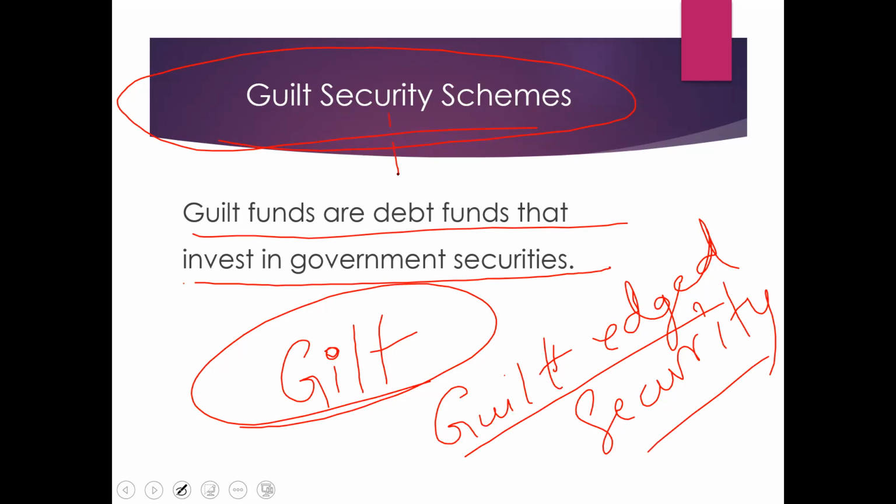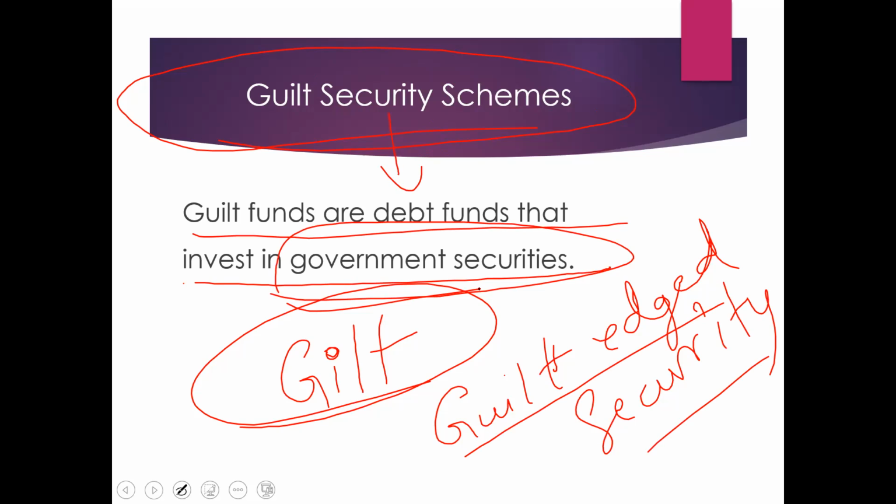The collected amount is to be invested only in government securities. That is nothing but gilt security schemes or gilt edged funds. Hope you are clear. If the collected amount is invested only in government securities, then it is a gilt security scheme. Hope you understood all types of mutual funds.